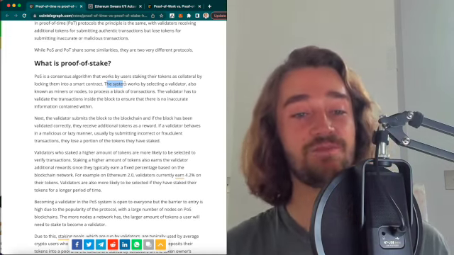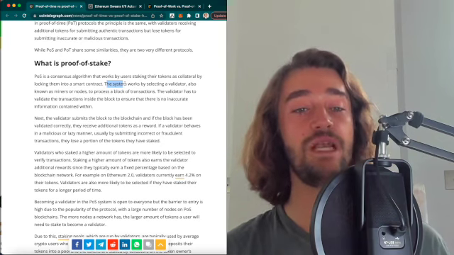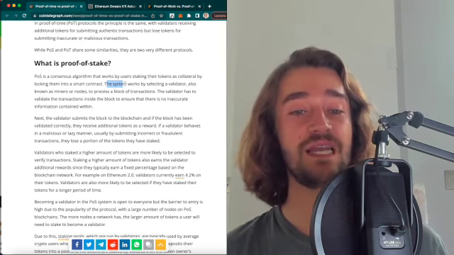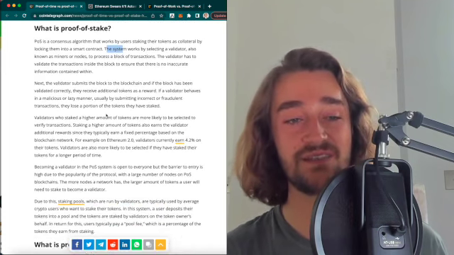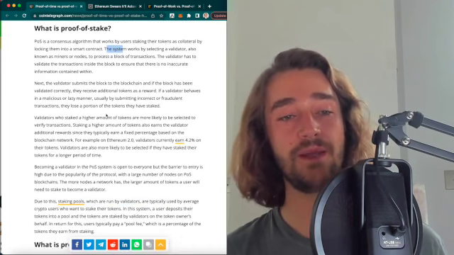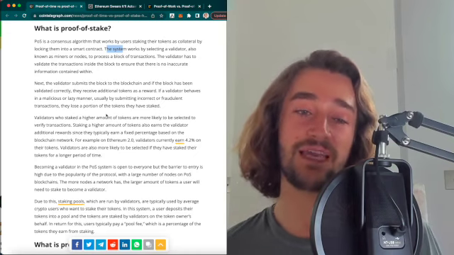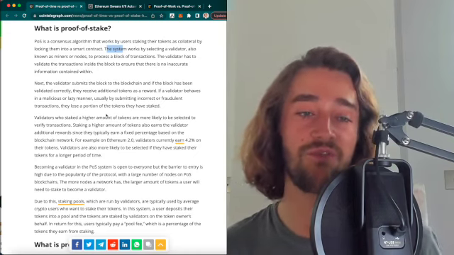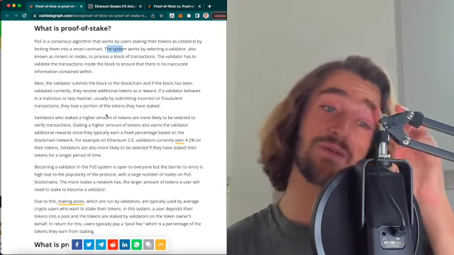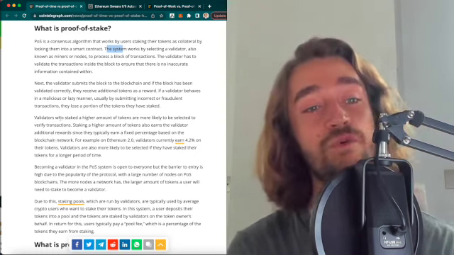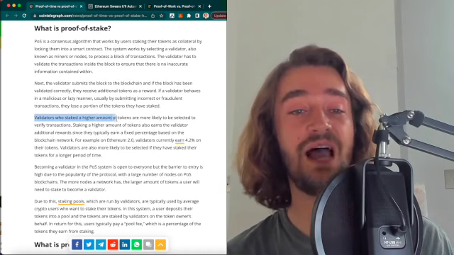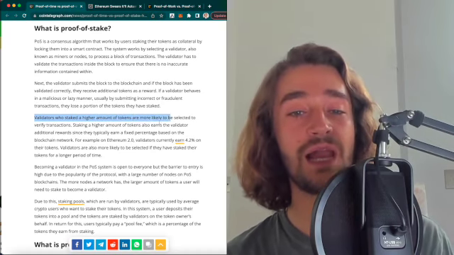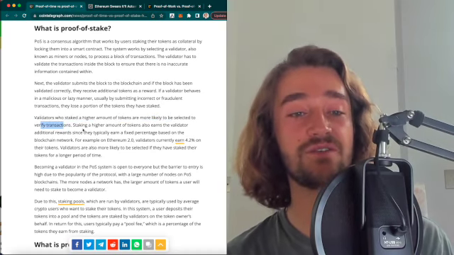If a validator behaves in a malicious or lazy manner, usually by submitting incorrect transactions, they lose a portion of the tokens they have staked. So it's sort of like if you work hard, you get rewarded; if you don't, you get nothing at all. And that's the point of proof of stake in an easy manner: the validators who stake a higher amount of tokens are more likely to be selected to verify transactions.